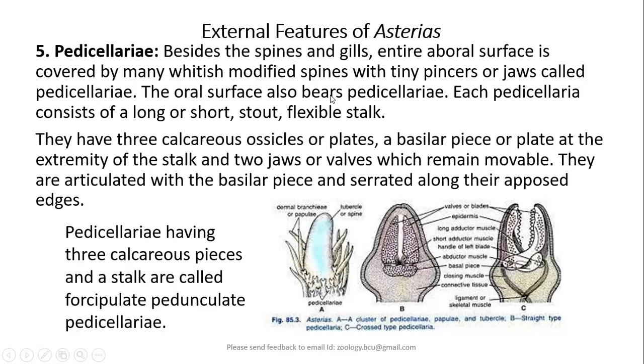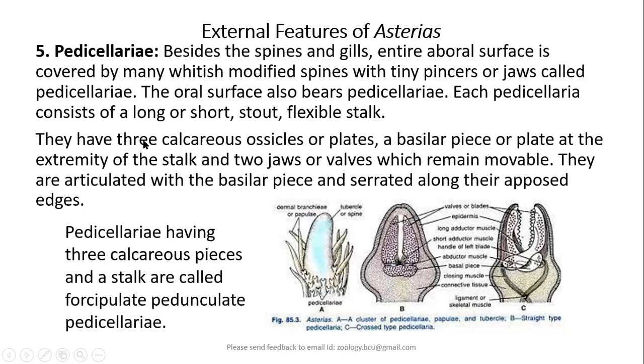The oral surface also bears pedicellariae. Each pedicellaria consists of a long or short, stout, flexible stalk. Therefore, pedicellariae having three calcareous pieces and a stalk are called forcipulate pedunculate pedicellariae.